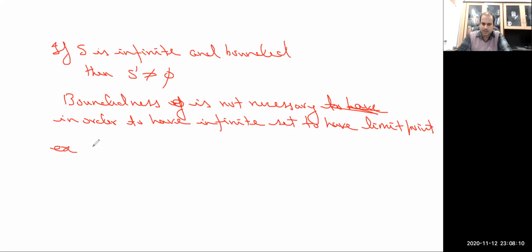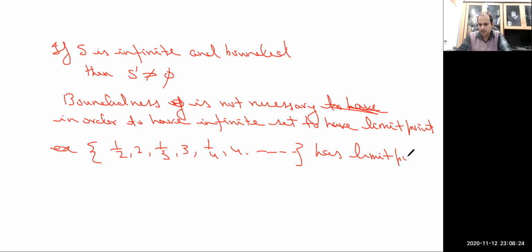One can take this example: 1/2, 2, 1/3, 3, 1/4, 4, and so on. This set has a limit point, namely 0, but this set is not bounded. It is infinite but not bounded.